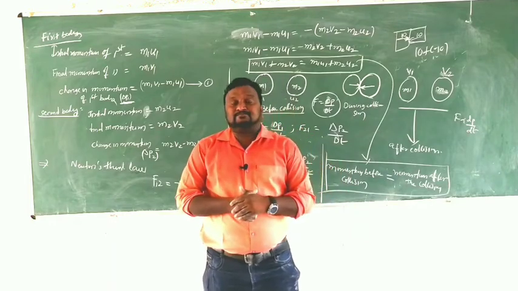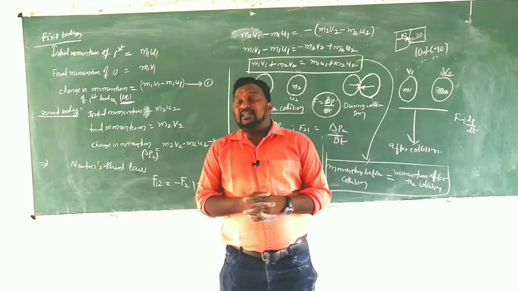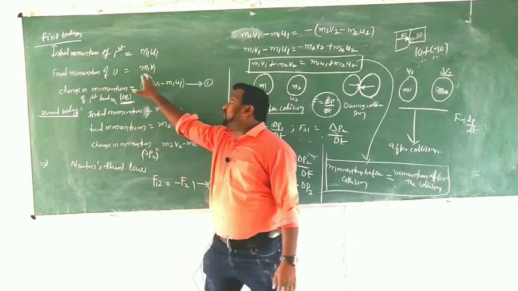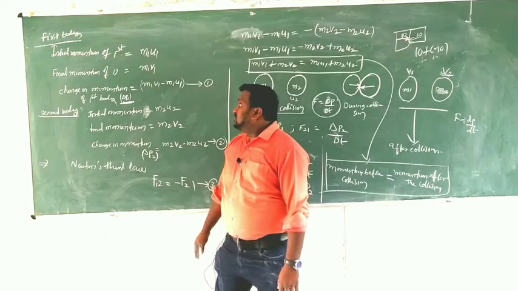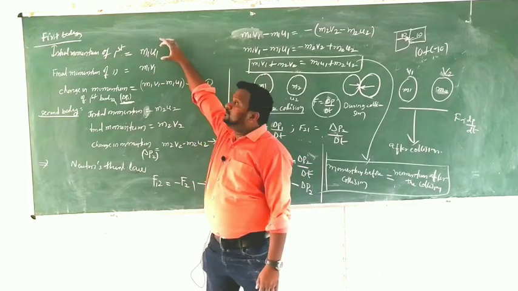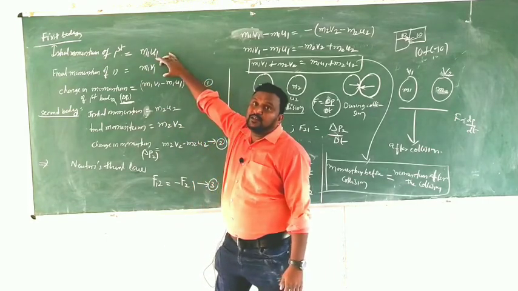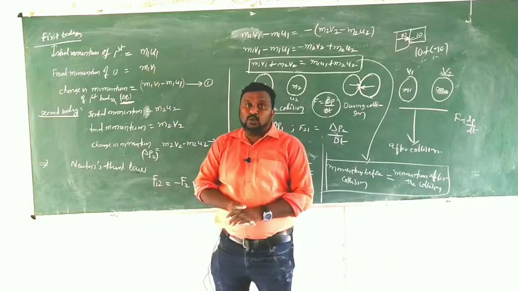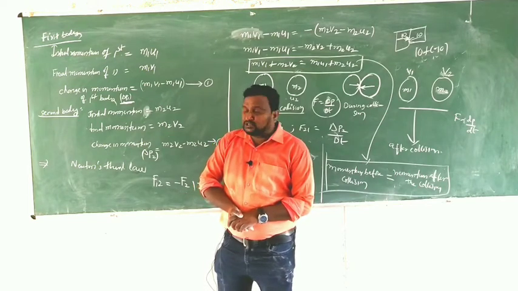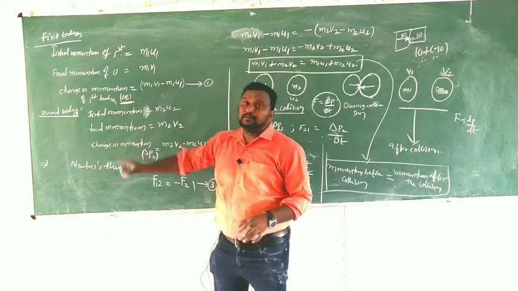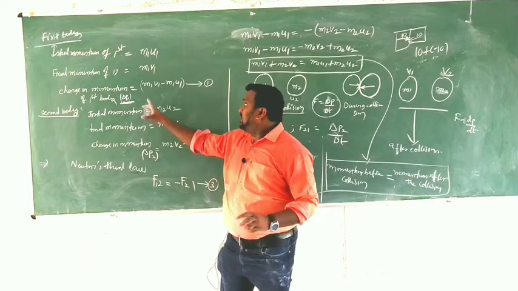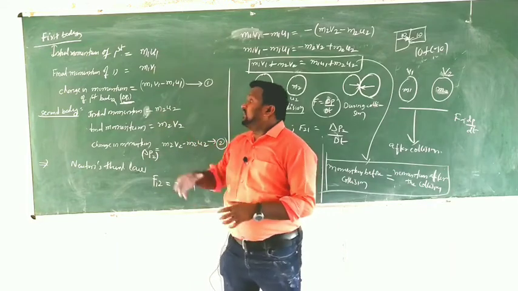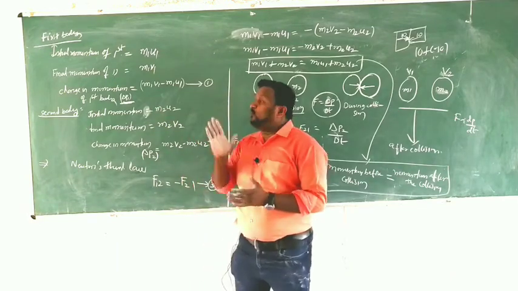By using that formula, we are writing the initial momentum as m1 u1, final momentum of the first body is m1 v1. Now initial momentum of the first body and final momentum of the first body, then change in momentum is what? m1 v1 minus m1 u1. Change in momentum of the first body should be taken as delta p1. Delta p1 equals m1 v1 minus m1 u1, that is equation number 1.